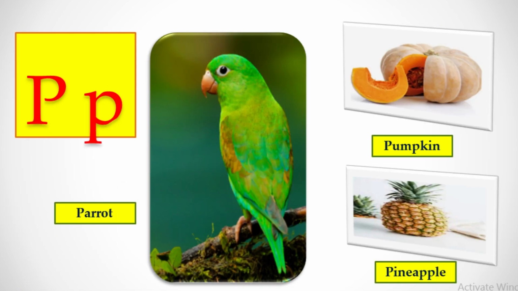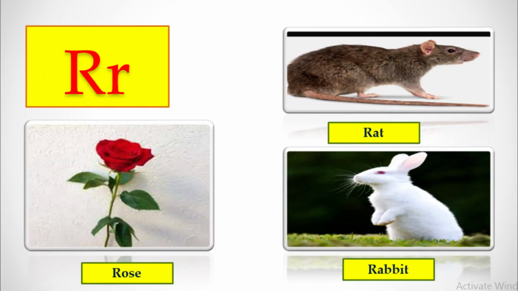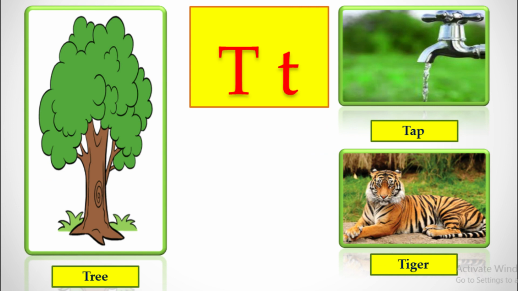P for parrot, pumpkin, pineapple. Q for queen, quiet, question. R for rose, rat, rabbit. S for sun, star, sunflower.